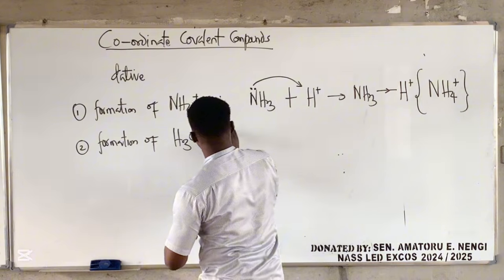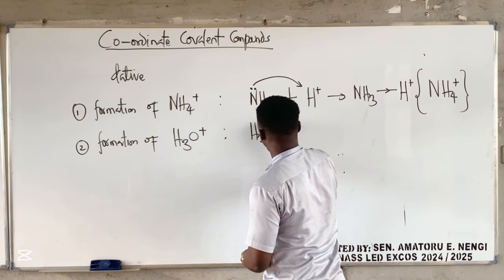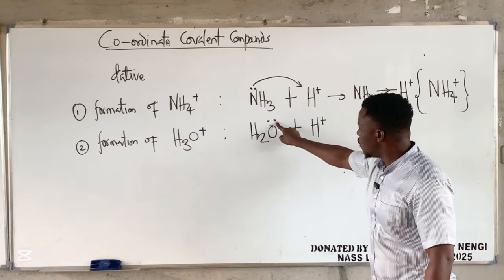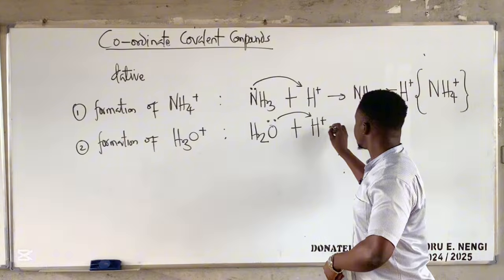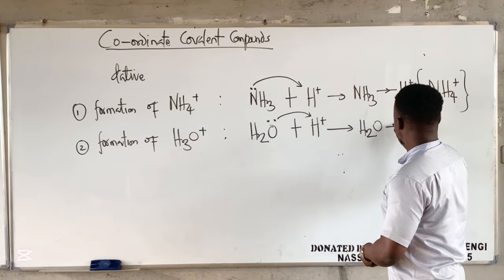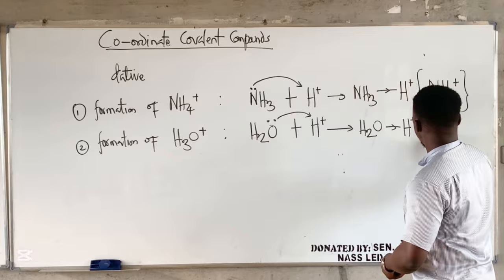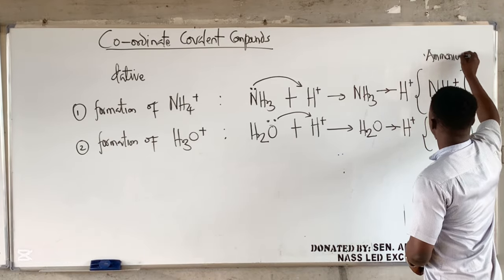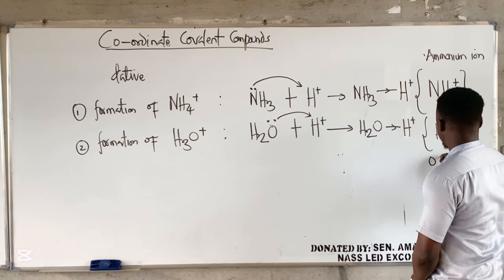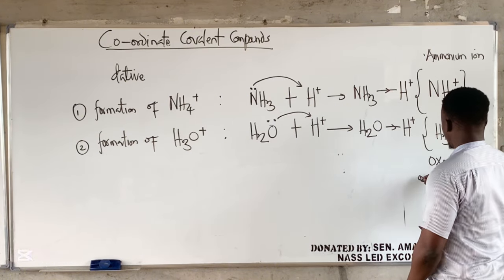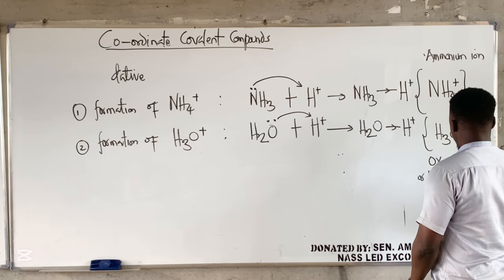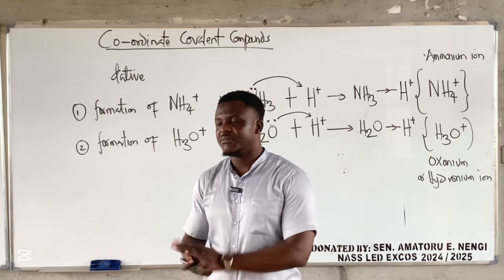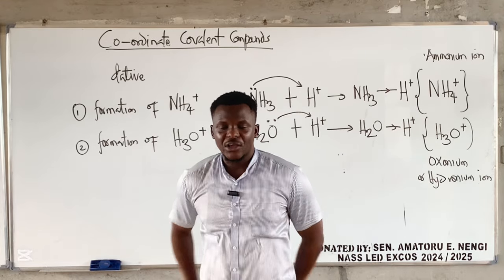So in the case of H3O, this is basically water reacting with H plus. The same thing. Oxygen has a lone pair. So this comes to this, and we have H2O and H. So this now becomes oxonium. So this is ammonium ion. And this is oxonium or hydronium ion.